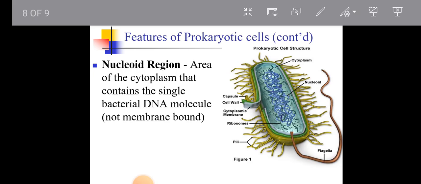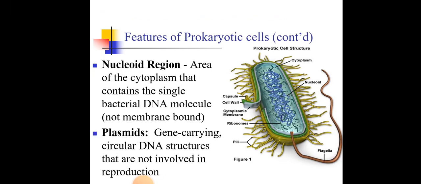For replication you need the DNA, so that characteristics can be passed on to the offspring which are made. The plasmids are gene-carrying circular DNA structures, involved in reproduction.